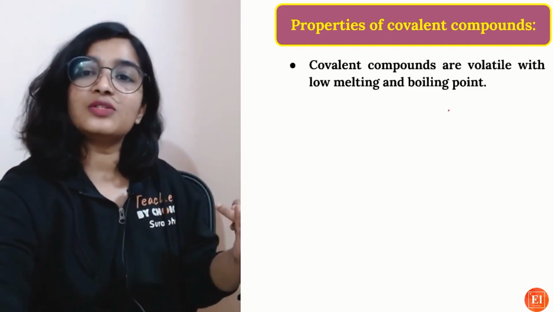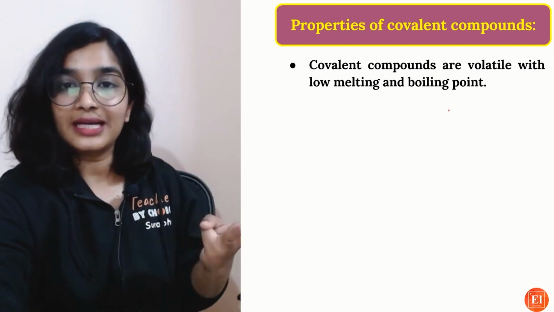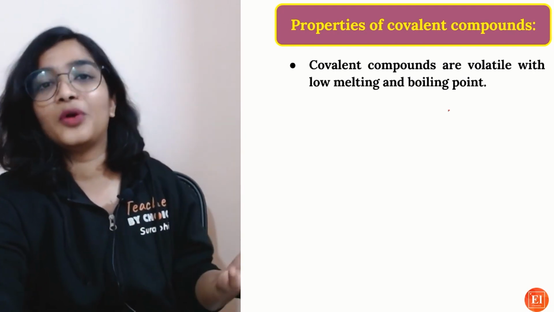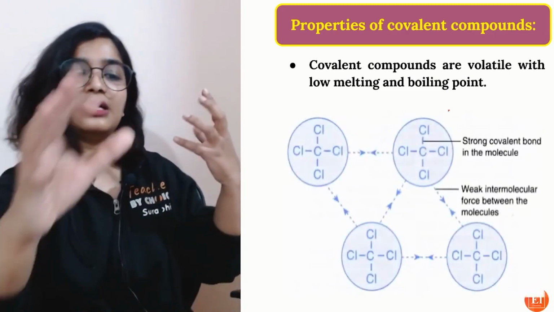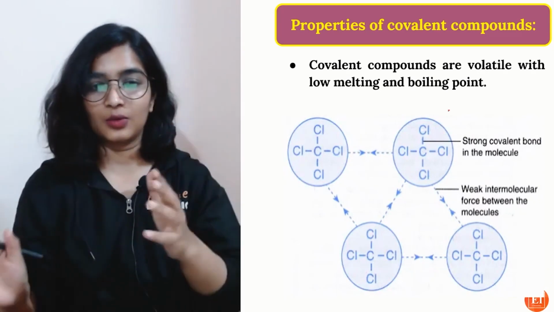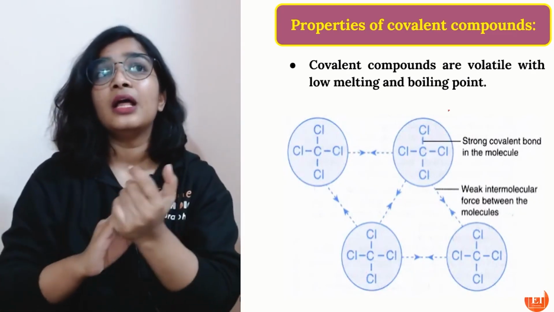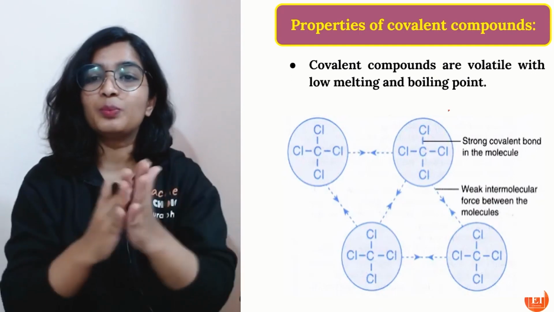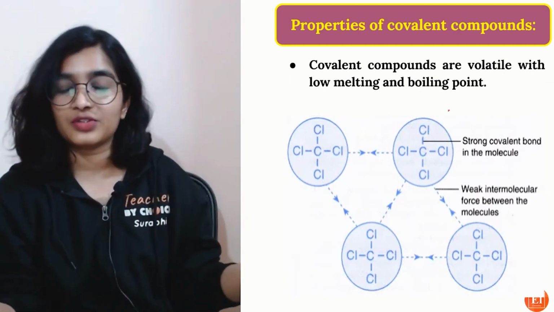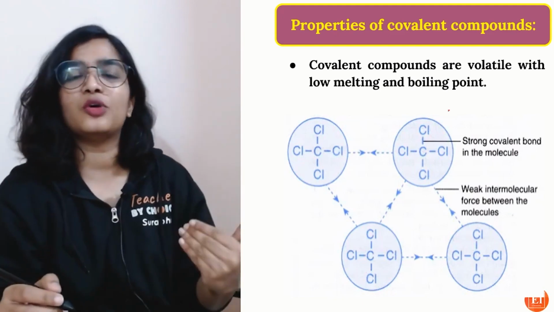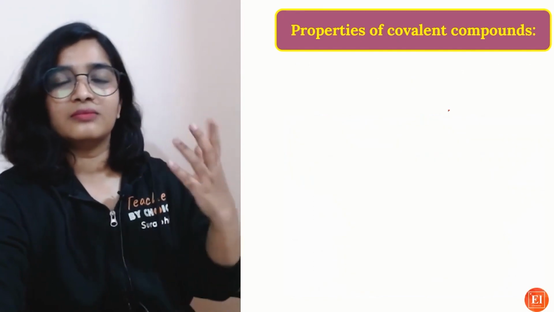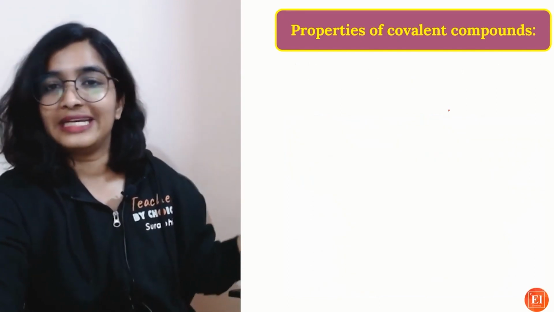So what are the properties of covalent compounds? They are volatile. I mean, they will have very low melting and boiling points. Even though a covalent bond is a strong bond, I am not denying that, the amount of energy required to break the substance is not large. There will be weak intermolecular forces of attraction between them, so it is easy to break them by supplying very little heat energy.